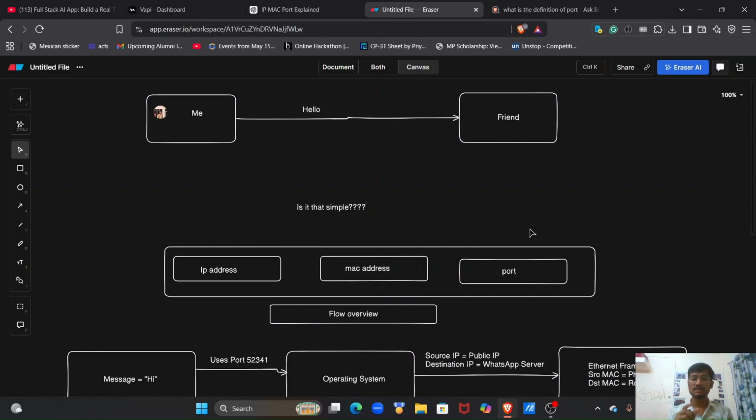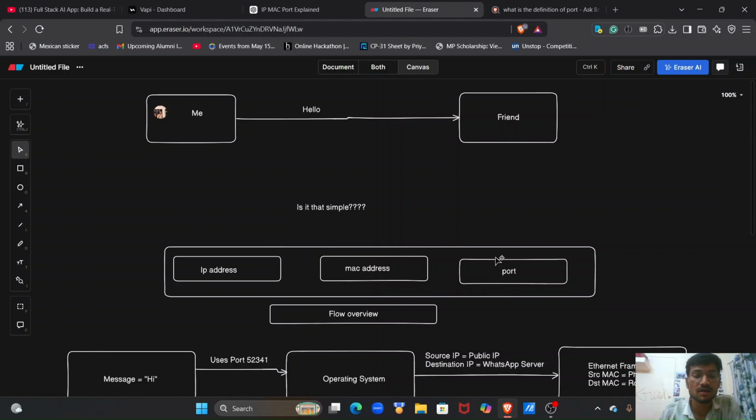Once this is done, it gives the message to the router, and then the router provides the information to the ISP, the internet service provider, and this goes to the main server providers, and in the same way it descends down, and from the ISP or the original servers, it again comes back to the router of the receiver, in the nearby area where the receiver is living. Then it comes to their device. So this is the overall flow of the message.